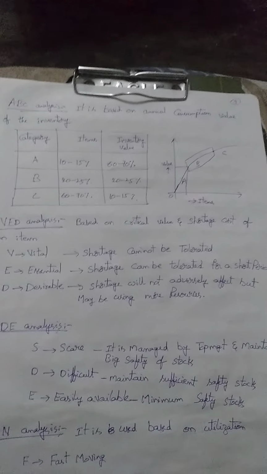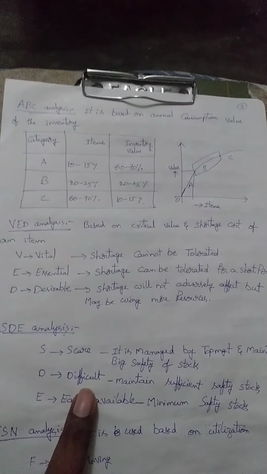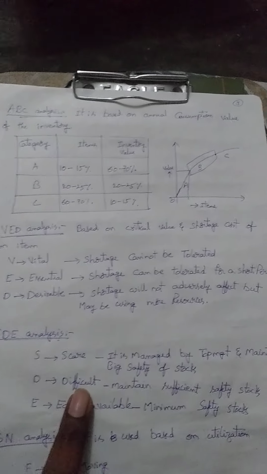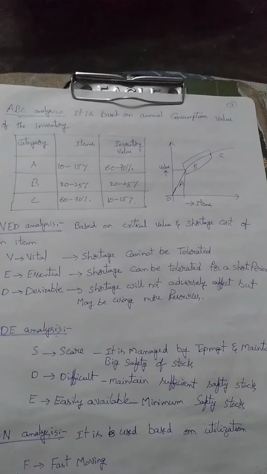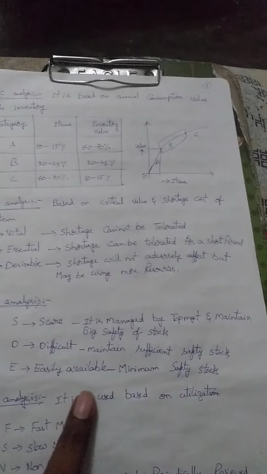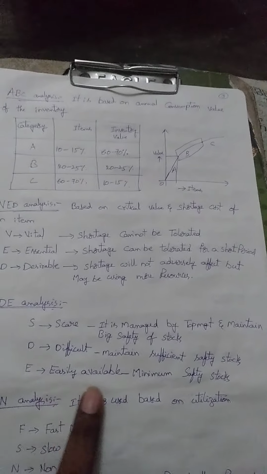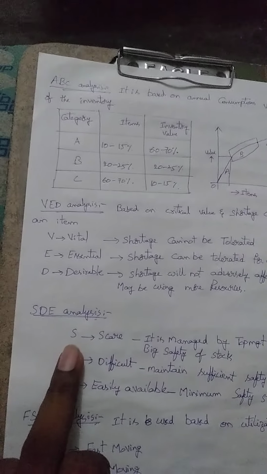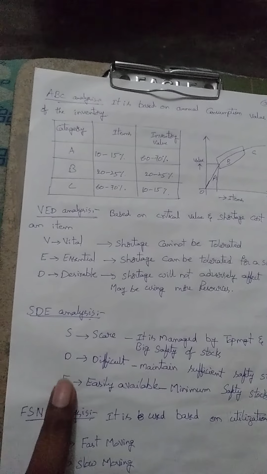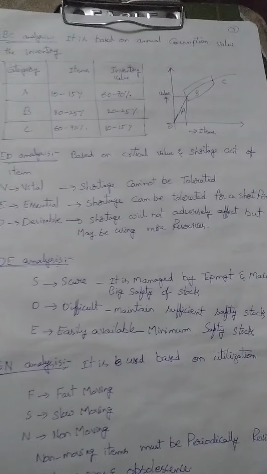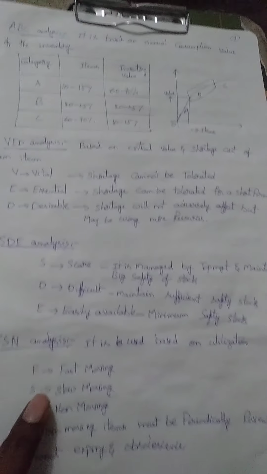I would like to mention another terminology, which is maintaining a spare, which means that without this particular raw material, they use some other raw material for the manufacturing of the products. Then E is nothing but easily available. Which means there is no need of providing a safety stock, since it is easily available in the particular category. So that is why the industry applies SDE analysis: scarce, difficult, and easily available. So this is one particular inventory control technique.